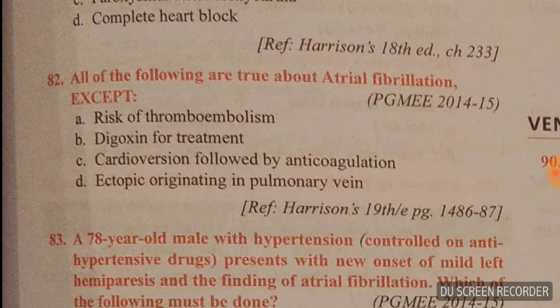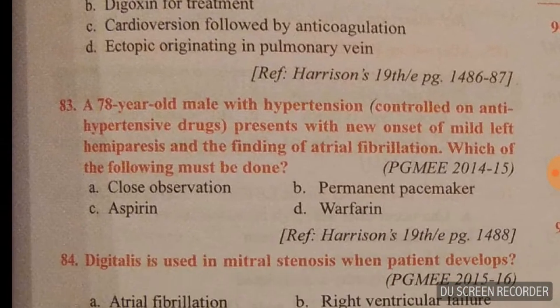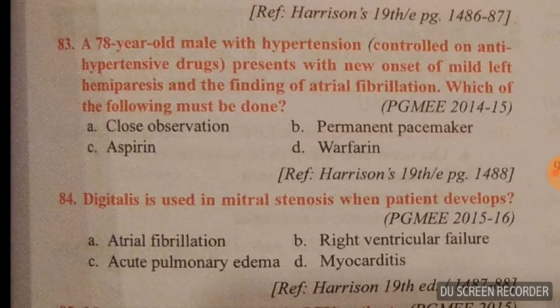Question number 82. All of the following are true about atrial fibrillation except. Here, the except. So answer here is risk of thromboembolism, of course yes. Digoxin for treatment, yes. Cardioversion followed by anticoagulation, this is the wrong statement here. Okay. Ectopic originating in the pulmonary vein, yes. C option is right here.